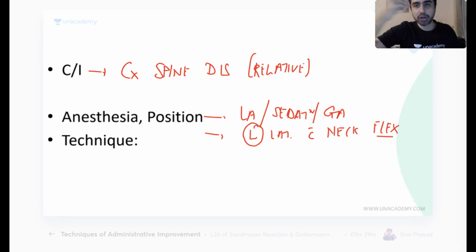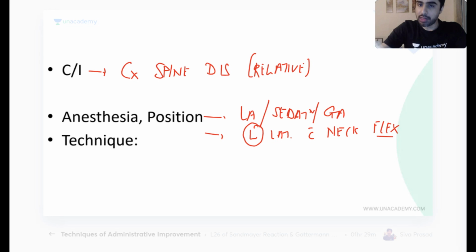When you are going to put nasogastric tubes at some stage in your life, please remember, don't extend the neck. Your tube will always go in the trachea. So the neck should be flexed. To do esophageal intubation, the neck should be flexed. To do tracheal intubation, the neck should be extended, because that will bring the trachea or the larynx in front. Just these fundas have to be remembered. That's it, nothing else. No mugging.